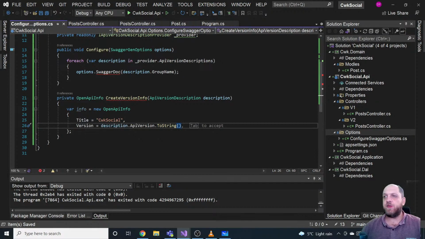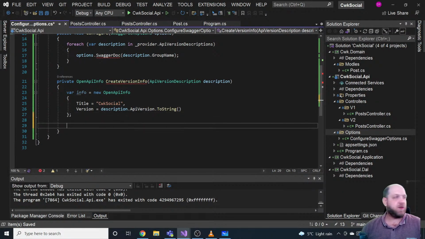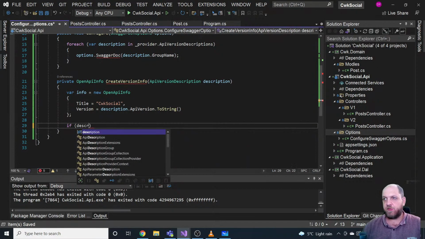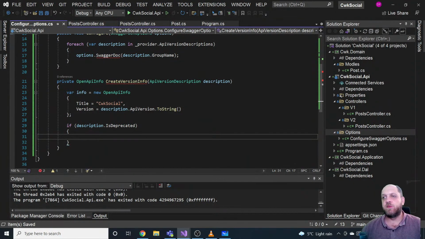And there is one other thing that I would like to do, which is that if the version is deprecated, and that's kind of nice information to have, description.is deprecated, we have this bool. If the version is deprecated, we can mark versions as deprecated in the configuration of the API versioning if we want.